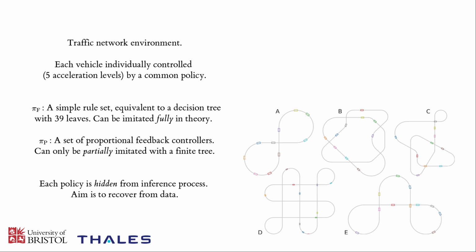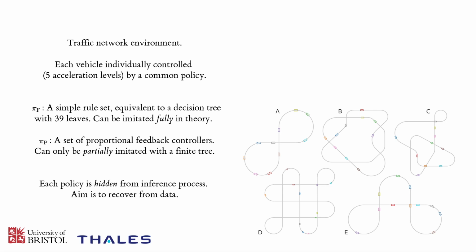We've got 2 different individual control policies that we're looking at as our target agents. The first one is a simple set of rules, which is directly equivalent to a decision tree itself with 39 leaf nodes. This is called pi-f because, in theory, we can fully imitate it using our approach. We could create a perfect model of this system because it is a decision tree, and the features on which it operates are exactly examples of the kinds of features that we can generate using our recursive operators.